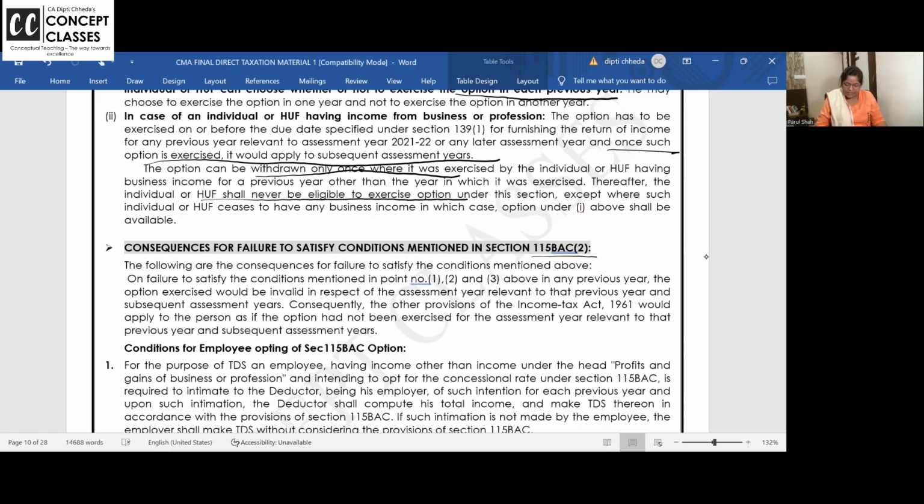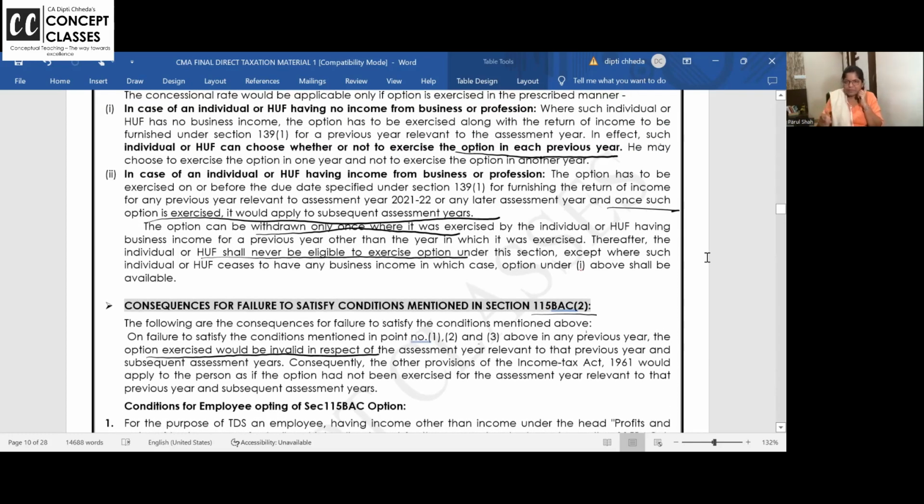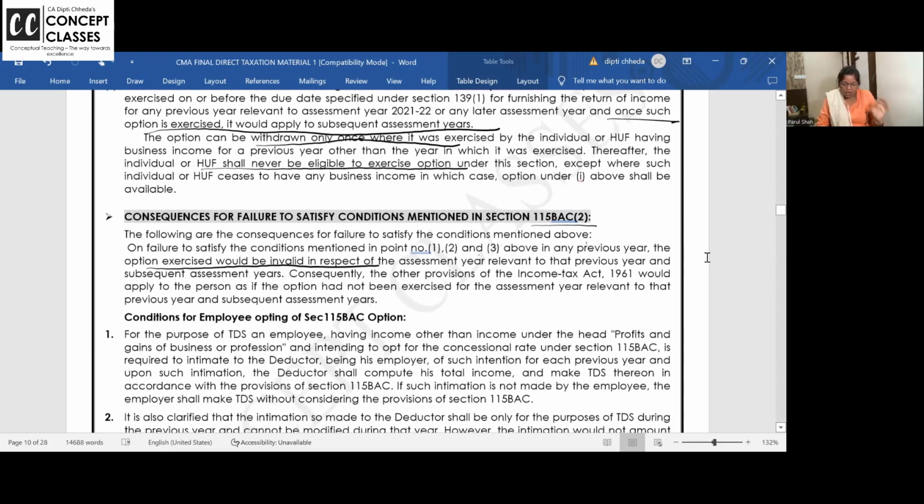Following are the consequences for failure to satisfy conditions. On failure to satisfy the conditions above in the previous year, the option exercised would be invalid. The option exercised would be invalid. Are you all also underlining the clue words as I'm doing? Sometimes you do the revision and things should be clear. The option exercised would be invalid in respect of the assessment year relevant to the previous year and subsequent years.